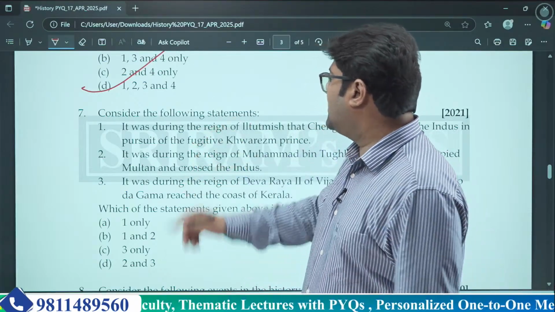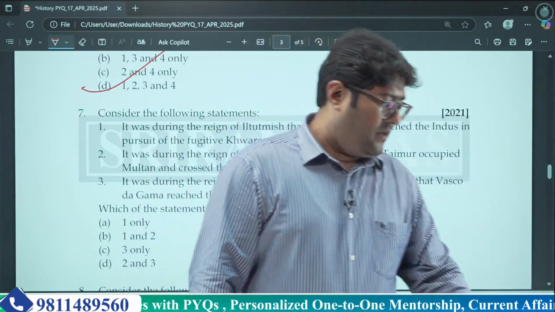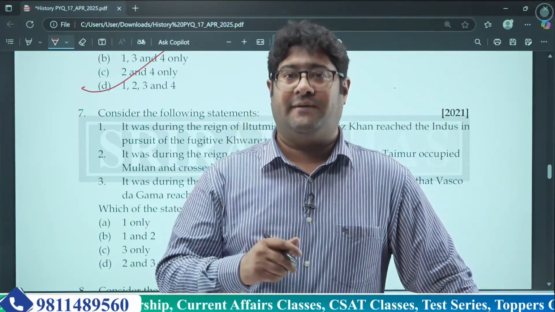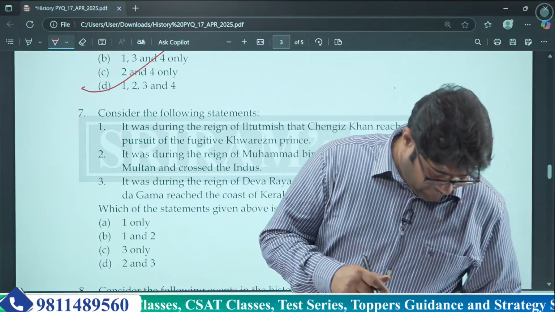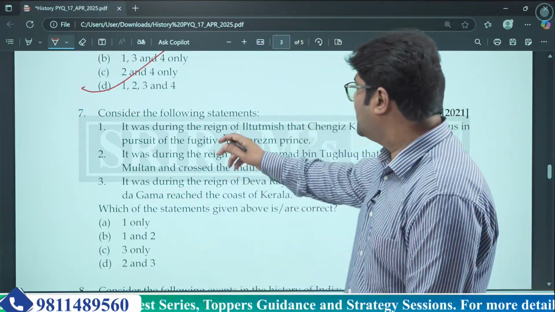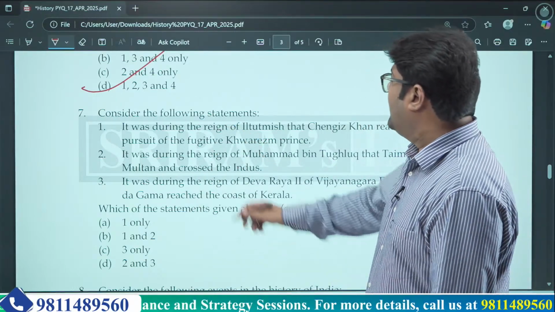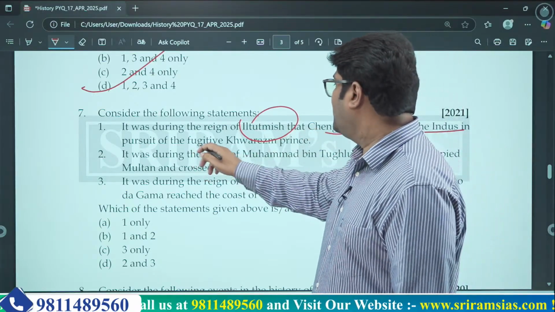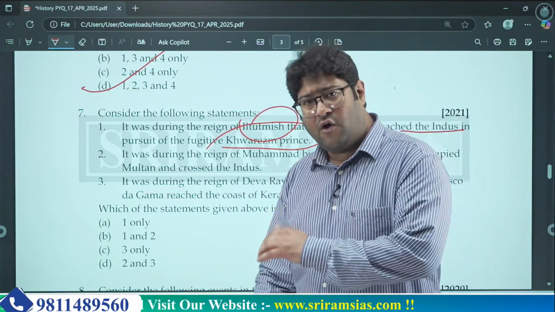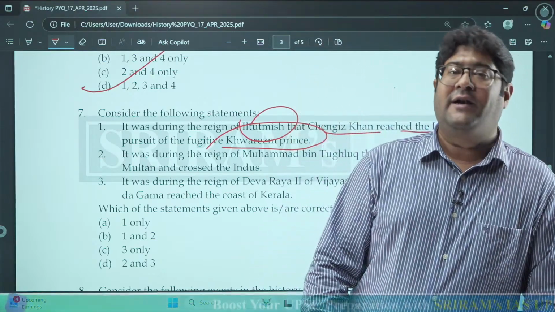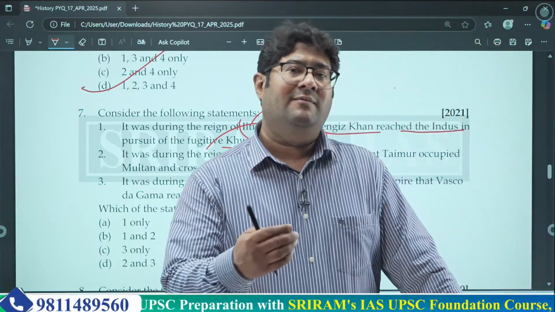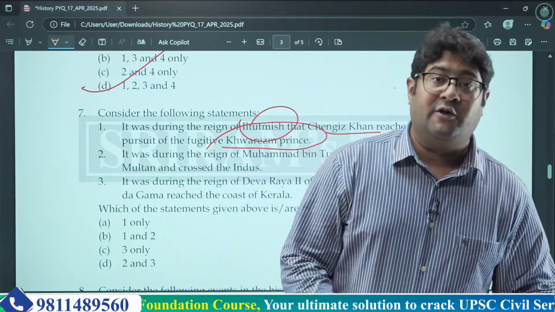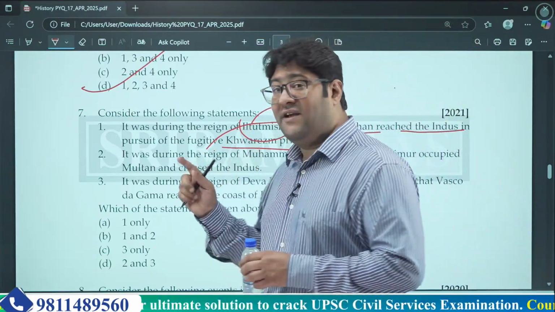So, talking about question number 7, it talks about the various invasions which happened during the Sultanate period, as I was telling earlier. The first statement says that it was during the reign of Iltutmish that Genghis Khan reached the Indus in pursuit of the fugitive Khwarezm prince. I already told you that whatever Mongol invasions or probable Mongol invasions could have happened, they started during Iltutmish, and Iltutmish played a very important role here.